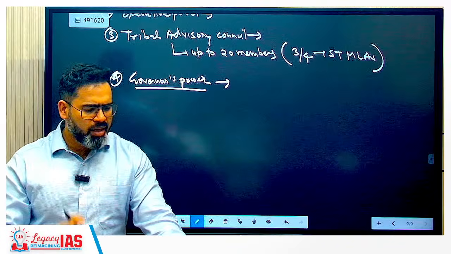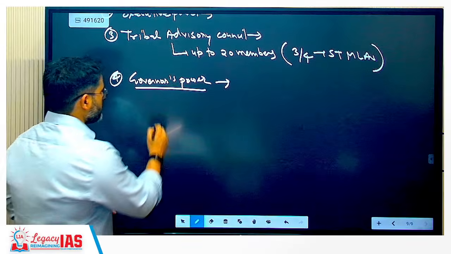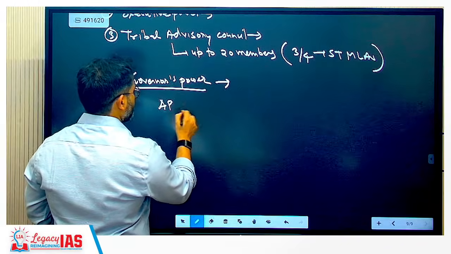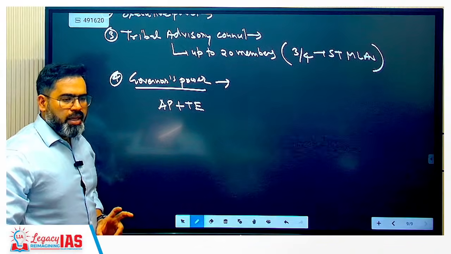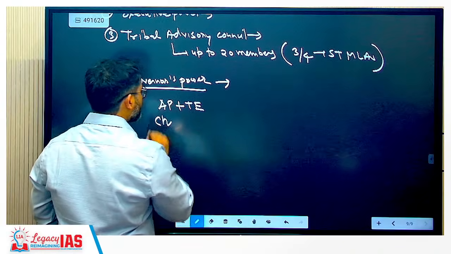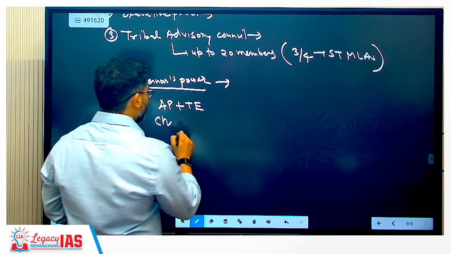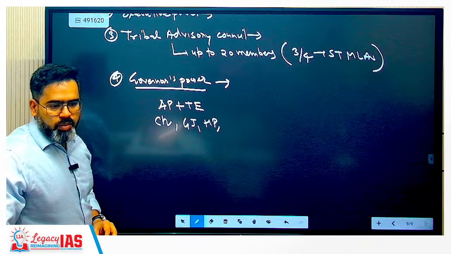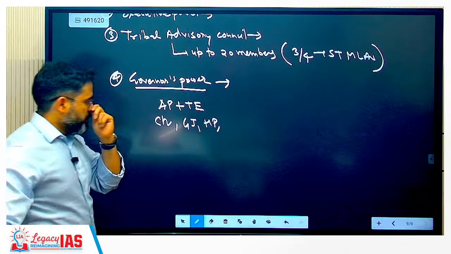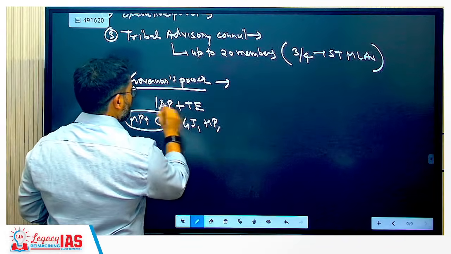So these are the fifth schedule areas. What are the states in the fifth schedule areas? Andhra Pradesh. Then we need to add Telangana together. This is how we can remember. Then Chhattisgarh. Chhattisgarh came out of MP because of this region only. Then for example Gujarat and Himachal Pradesh also will be there. After that Jharkhand, and along with it you add MP also.